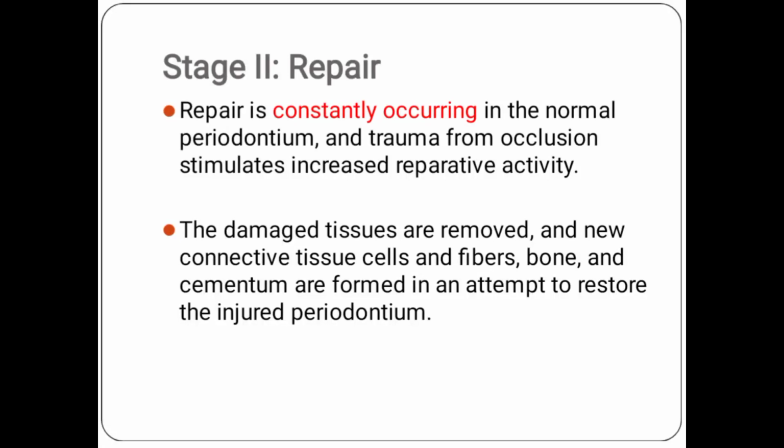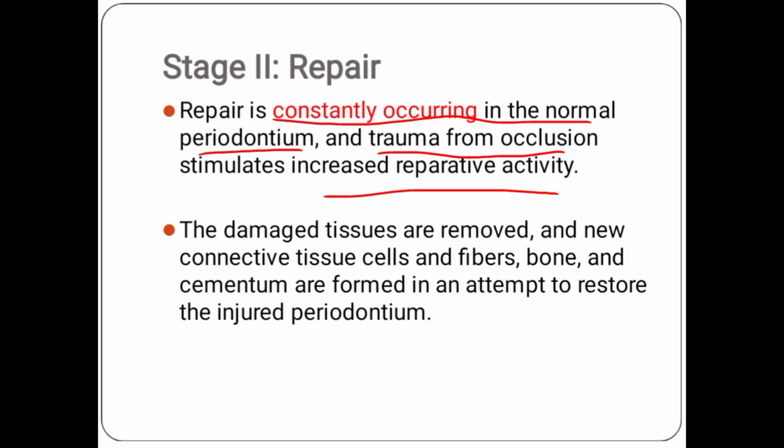To another stage which is actually repair. Bismillahirrahmanirrahim. So what happens when there is an injury? After it, the repair takes place in the tissues. The repair is constantly occurring in the normal periodontium. Even with trauma from occlusion, there is increased reparative activity to repair the damaged tissues.